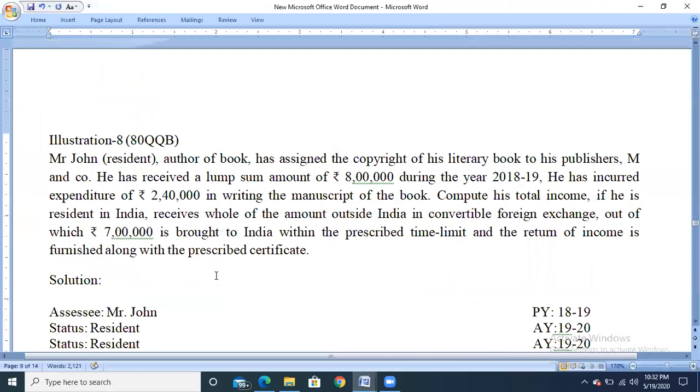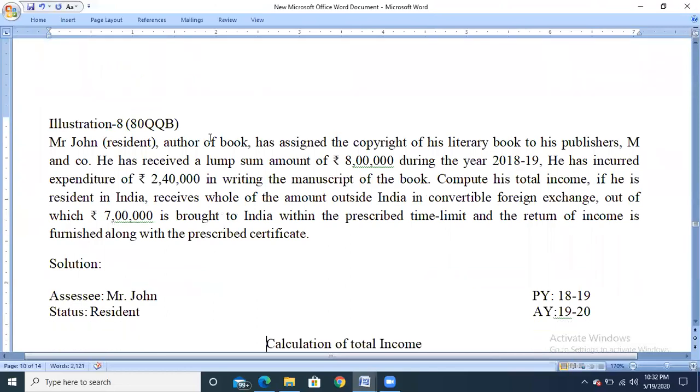Next problem. Mr. John, resident author of book, has assigned the copyright of his literary book to his publisher M and Company. So here he is going to give the right called copyright for the publishing of the book. Be careful, any royalty received by the assessee purely for the publishing of a book related to literary, artistic and scientific work can be claimed as a deduction or exemption under section 80QQB.